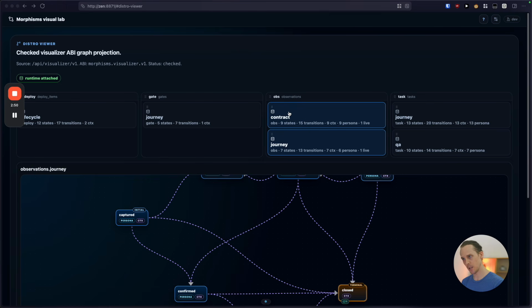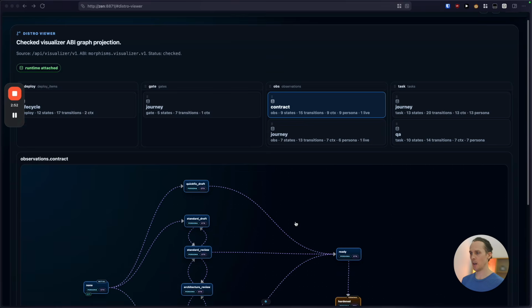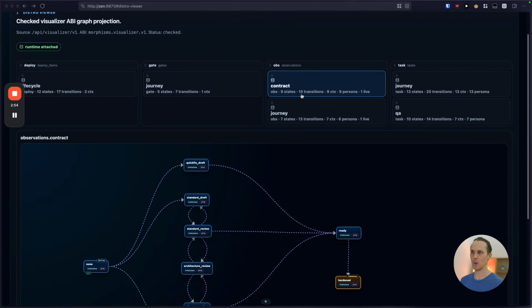At the same time, orthogonal to that, an observation might eventually get a contract, right? So for example, if the observation or bug or issue is found to be a real issue, it is reproducible and it is understood and it needs to be fixed, then we will go into another dimension of observations called contracts. And this is where a contract will be drafted in order to understand what exactly is the problem and what exactly is the fix. And that's where you make sure that the intention is not lost when you work with agents.